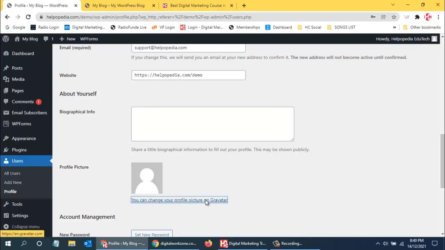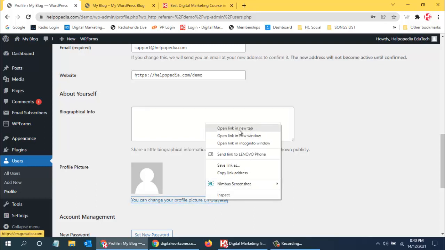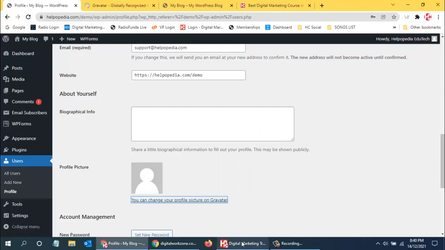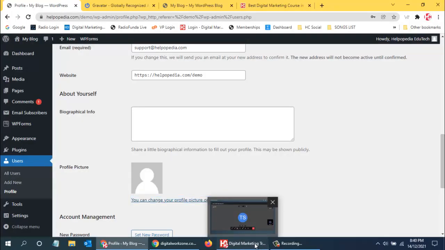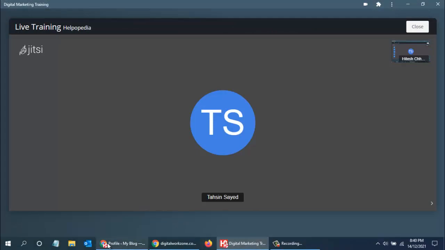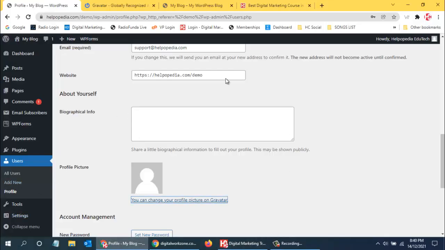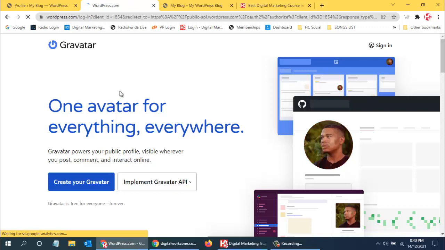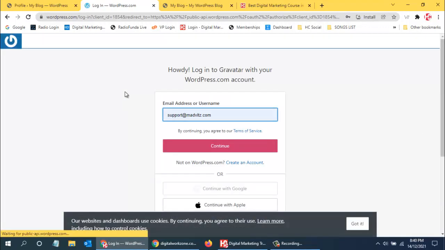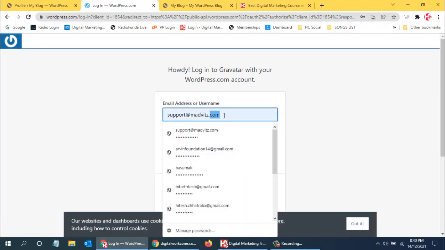This is the website commonly used for editing the profile, where you can create your profile, which can then be used on various websites. So you can just sign in over here and then use it.